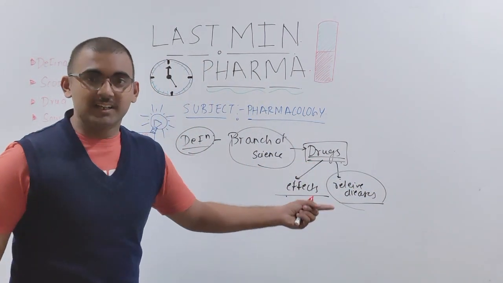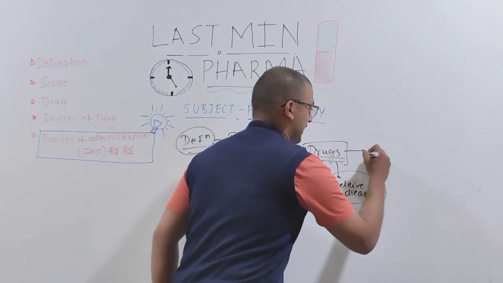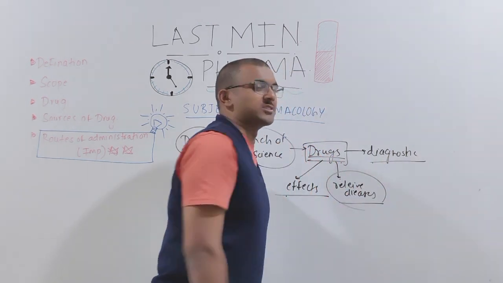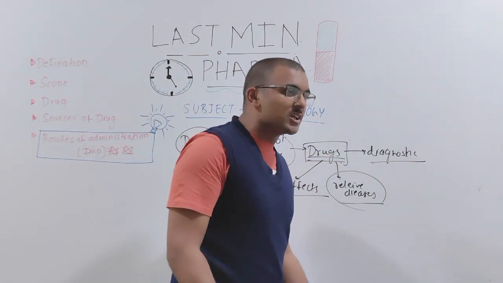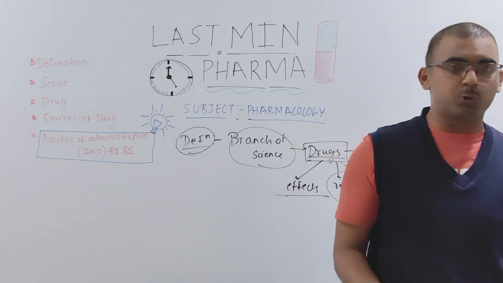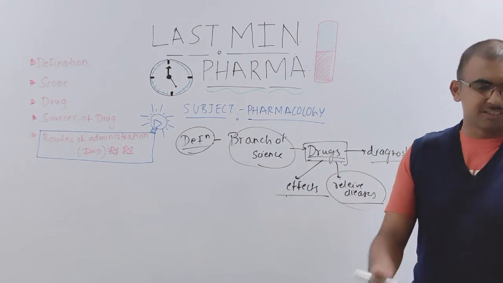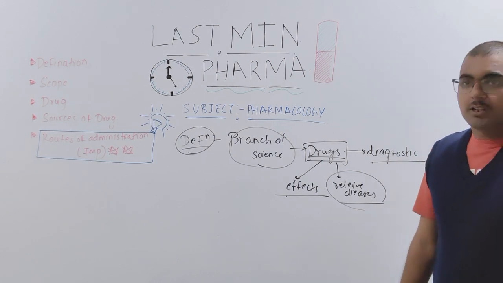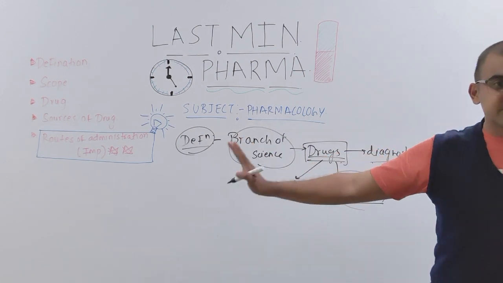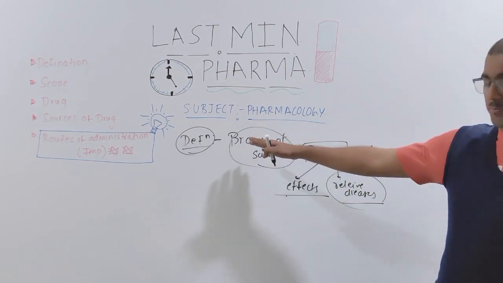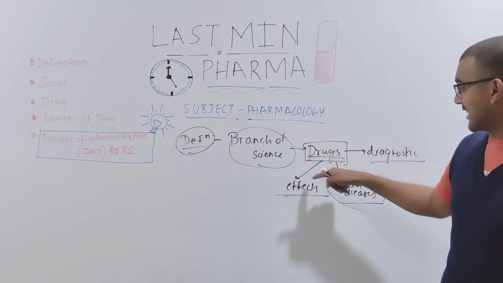Then we can understand how this drug is also used as a diagnostic. How does this drug help us in diagnosis? For example, various drugs are used for diagnosis. If you want to know a particular diagnosis, we use certain drugs, which we will be discussing in further topics. So this is the basic definition of pharmacology. It's nothing but the study of drugs, or the branch of science that deals with the study of drugs.